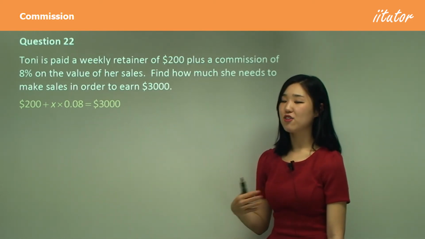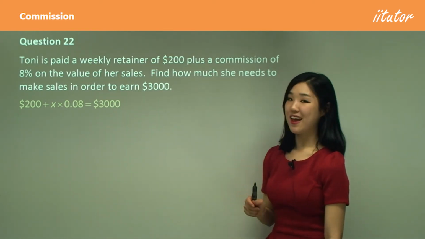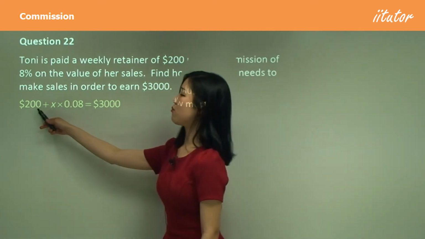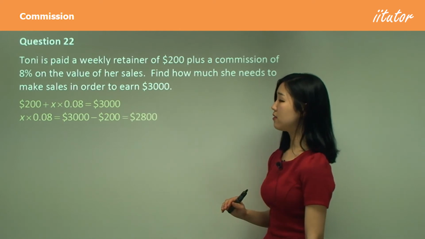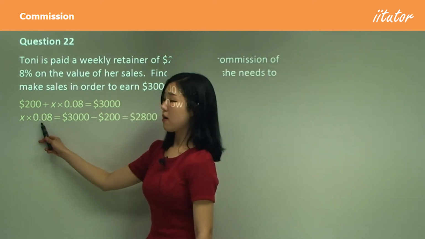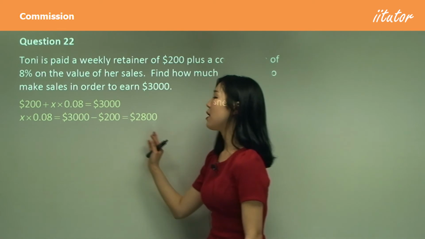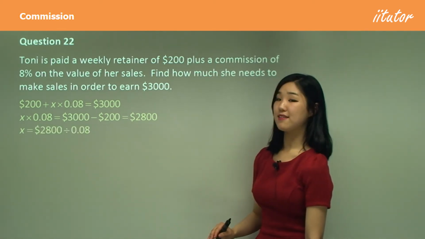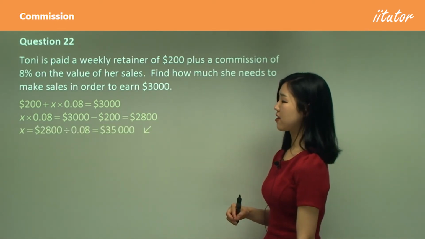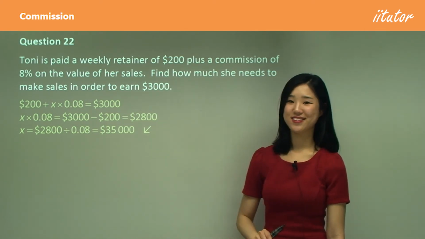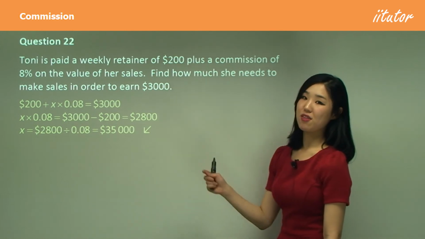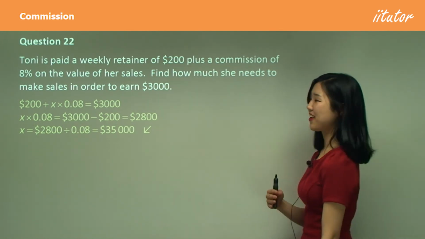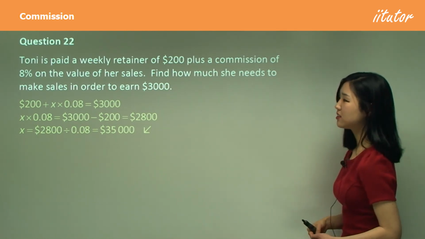So again, apply some algebra, calculate X. First of all, I'm going to move my 200 over to the other side by subtracting, which will equal this. And then see how we're multiplying by 8%? Now divide by 8% to put it over to this side to get X. And then that should calculate to $35,000. So that's the amount of sales she needs to make in order to get herself $3,000. That is the answer. Okay, so again, a bit of algebra involved.